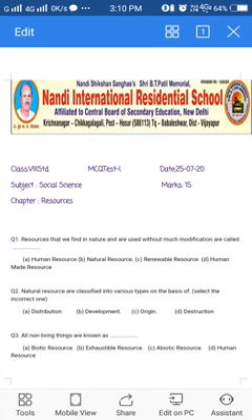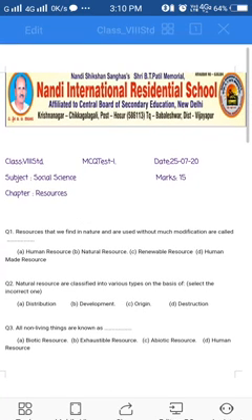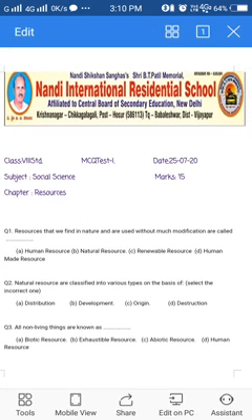So, in this particular session, that is every Friday, I would like to discuss open book assessments which were assigned to you in the form of MCQ, very short answer type, and even long answer type questions from the particular chapters.